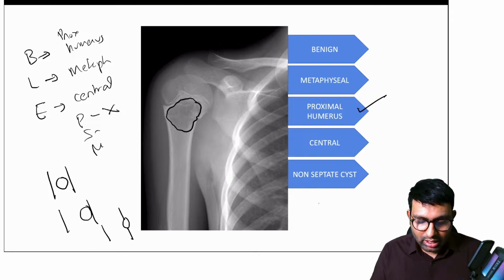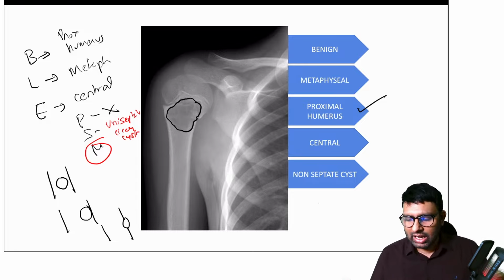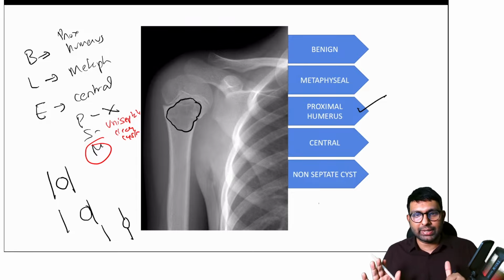So there is a uniseptate clear cyst. That is a special feature. And matrix here is not very clear. You can't see any matrix that clearly. So this is what I've got from here: non-septate cyst, central, proximal humerus, metaphyseal, benign.